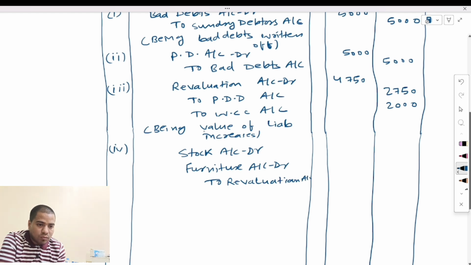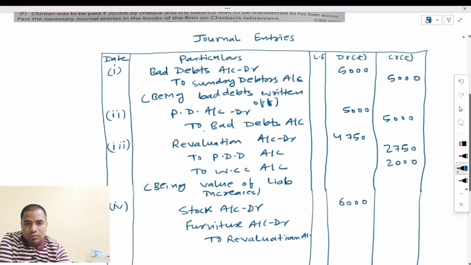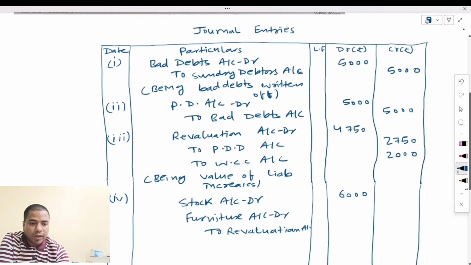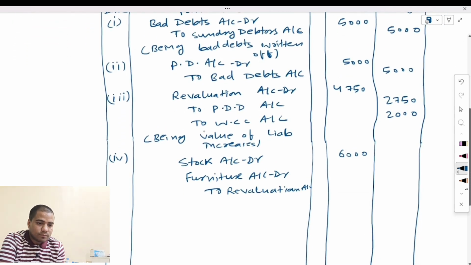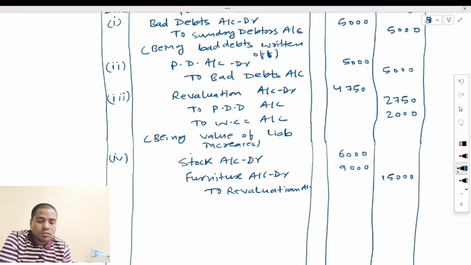How much is the stock value? Stock value was 6,000, and the furniture value was how much? 9,000, and the total value would be 15,000. See here, the revaluation debit balance is how much? 4,750, and the revaluation credit balance is how much? 15,000. Now what do we have to do?